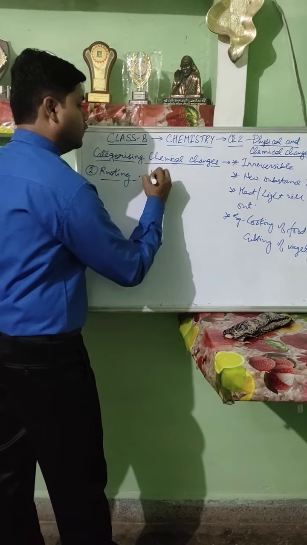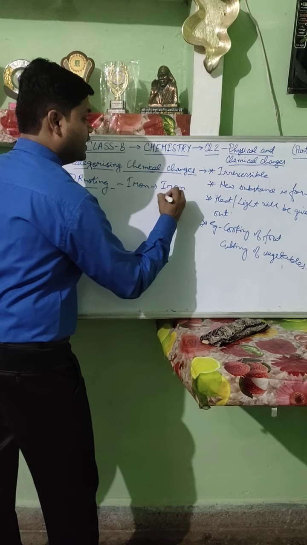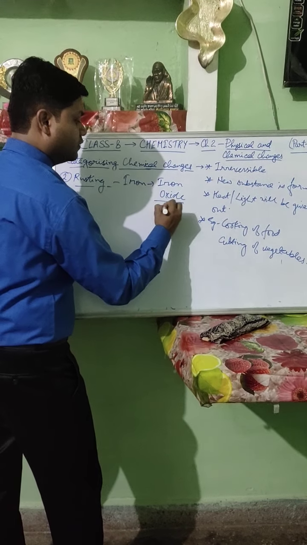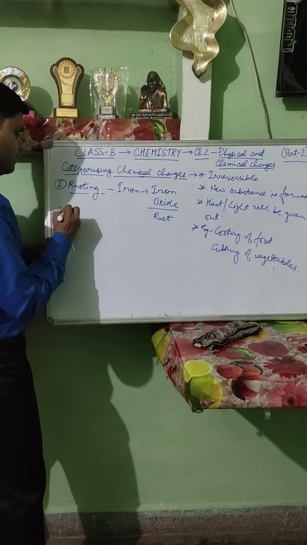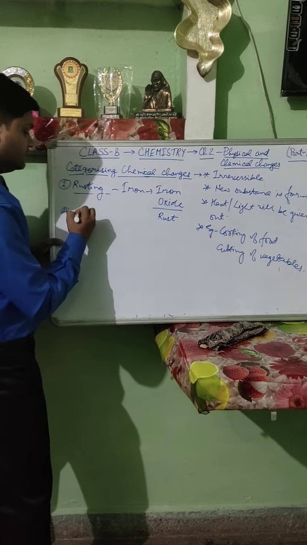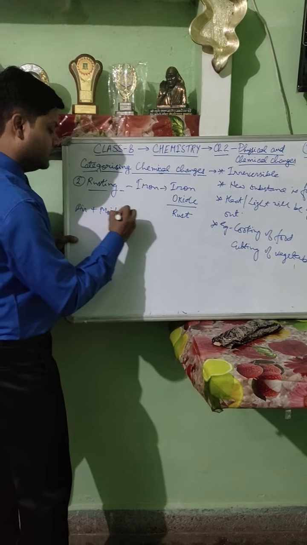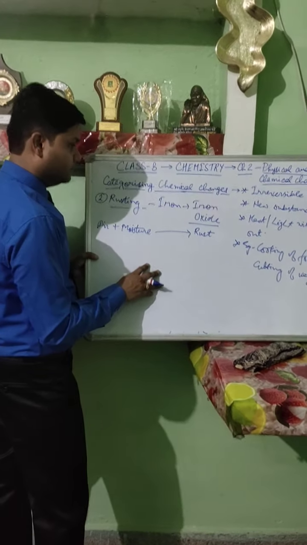So chemically what happens? Iron changes into iron oxide, and that iron oxide is known as rust. How does it occur? When any iron substance comes in contact with air and moisture, it reacts and forms rust.